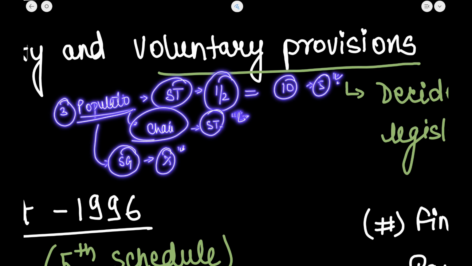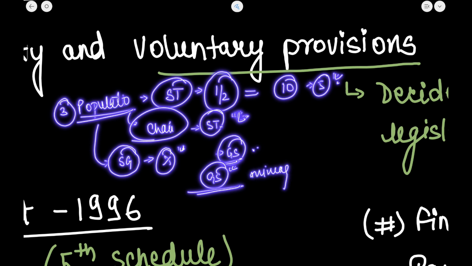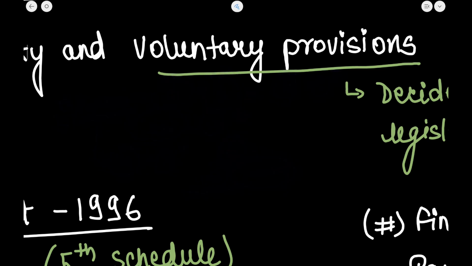Now, the Gram Sabha or the panchayat at the appropriate level shall be consulted before acquisition of land in scheduled areas. Also, the recommendation of the Gram Sabha is needed for granting a prospecting license for mining. So the Gram Sabha plays a very important role in the PESA Act.